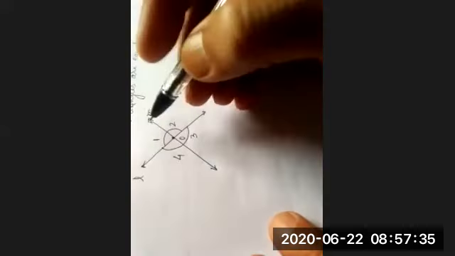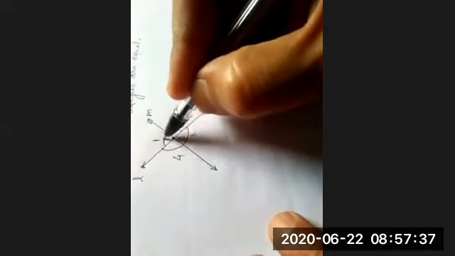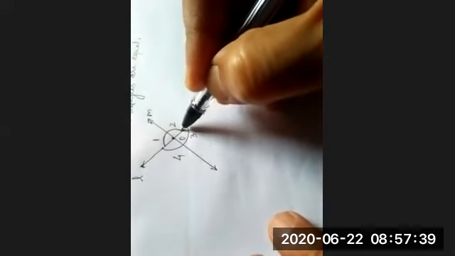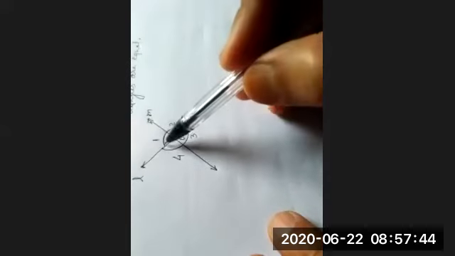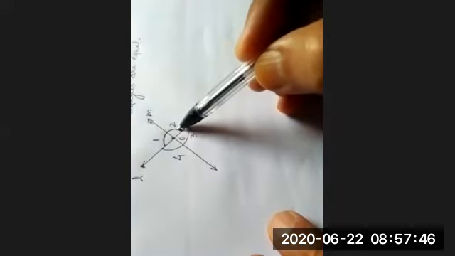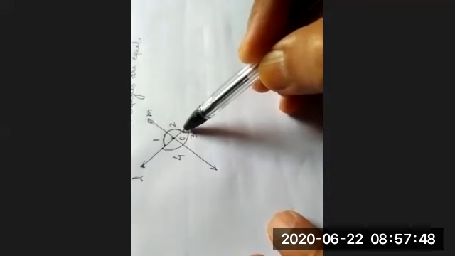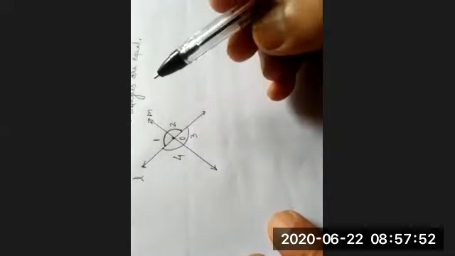Now see, angle 1 plus angle 2. See clearly, are angle 1 and angle 2 a linear pair? Yes, sir.